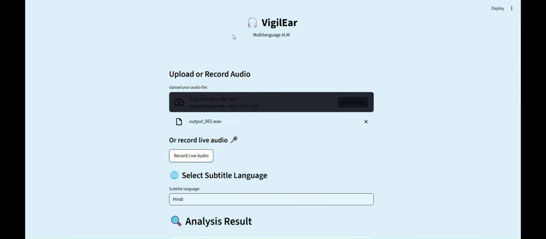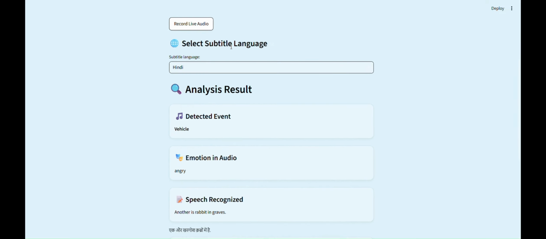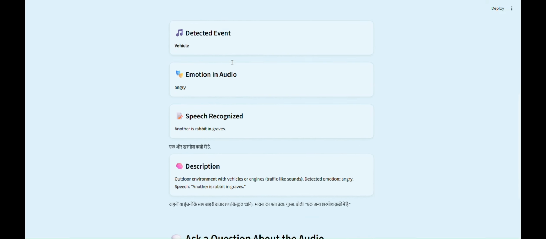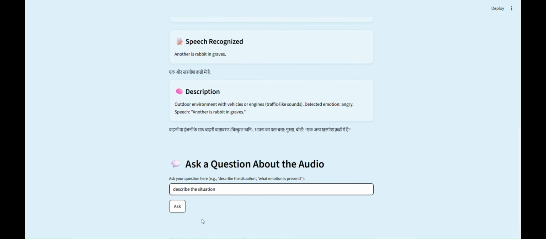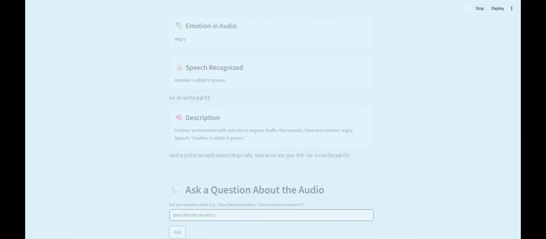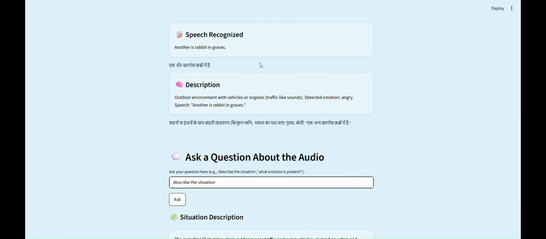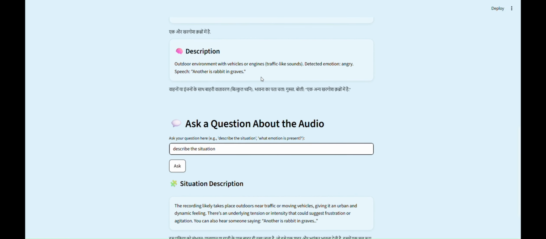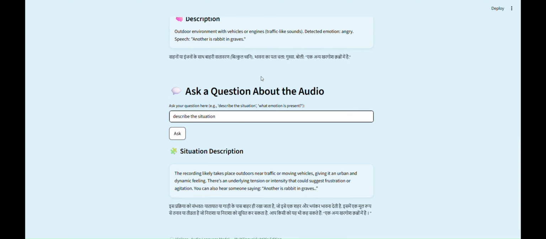Behind VigilEar's intuitive interface lies a deeply engineered AI backbone, one that we trained and fine tuned entirely from the ground up. Since no existing dataset captures both speech and non speech reasoning and paralinguistic features, we built our own, diverse, multilingual, and rich with real world acoustics.